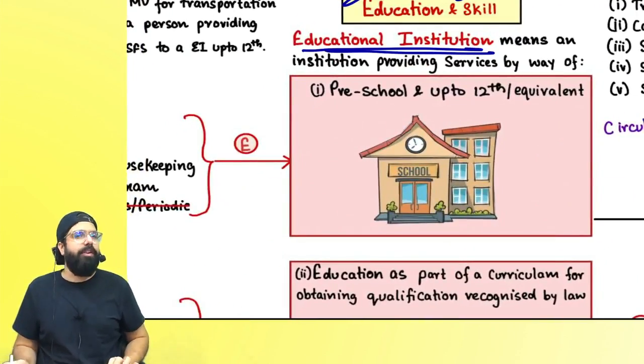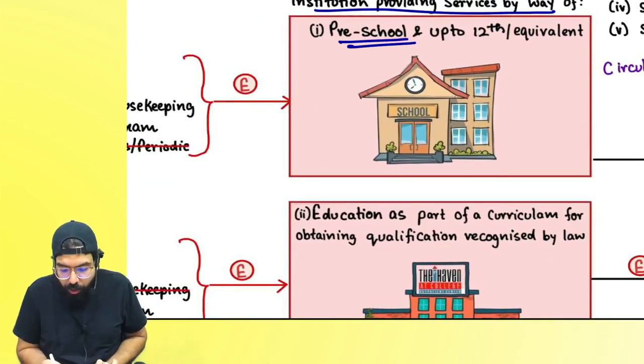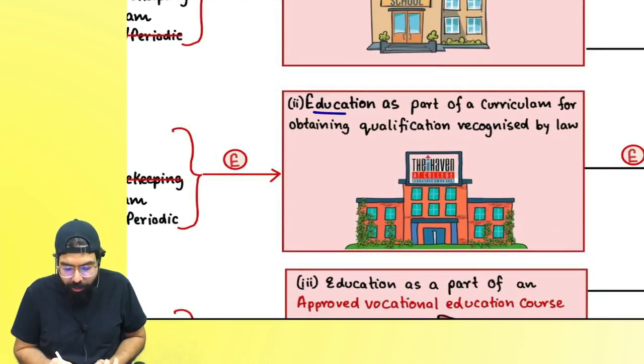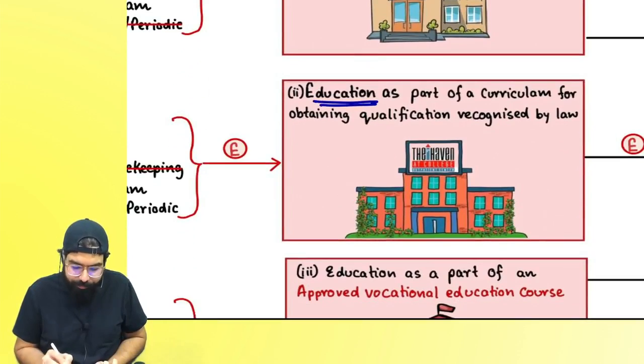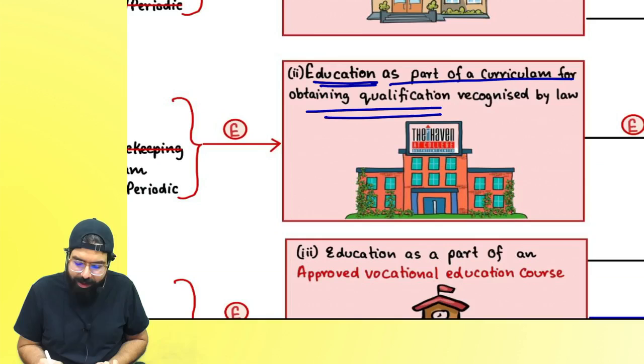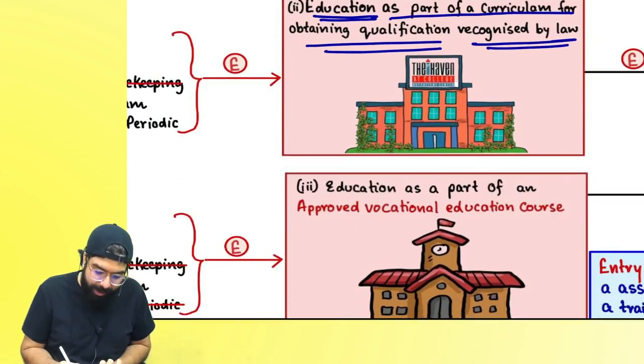An educational institution means an institution providing services by way of preschool up to 12. Okay everyone, an educational institution also includes whenever education is provided as a part of a curriculum which is recognized by the law, basically a degree etc. is provided, right everyone? And an educational institution also includes IIM over here.